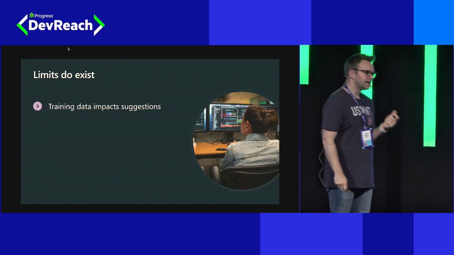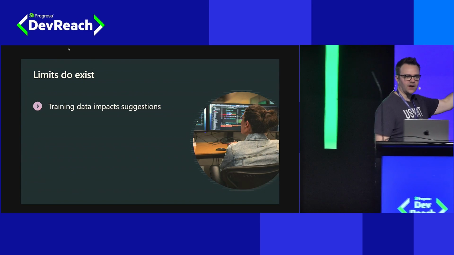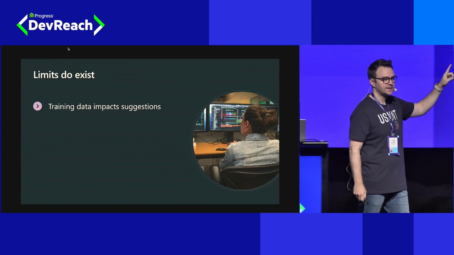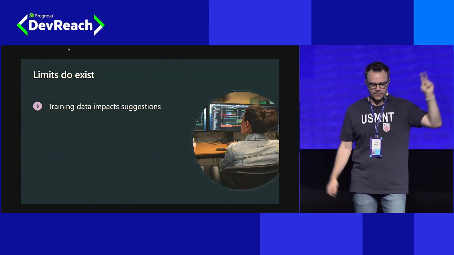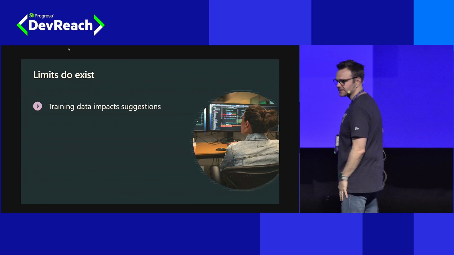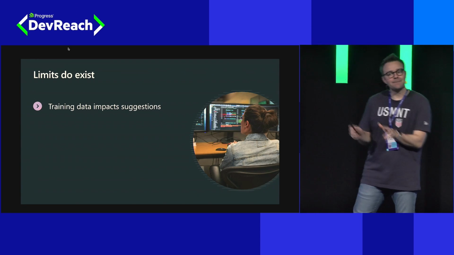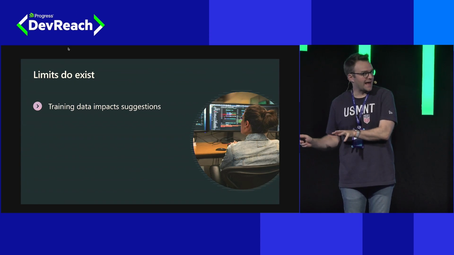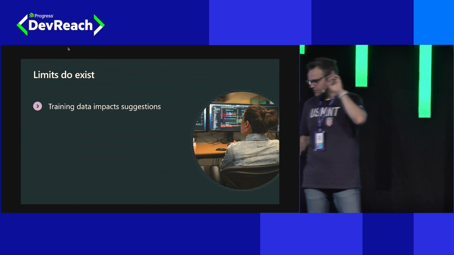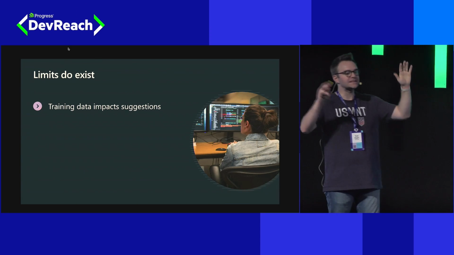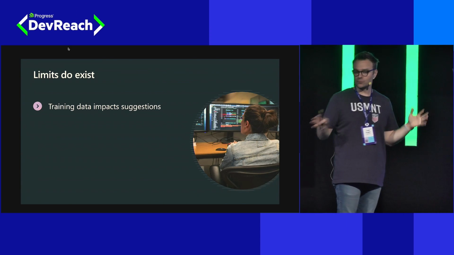The training data impacts the suggestions. That makes sense. What did we say yesterday? We said models are trained to fixed points in time with the data that they have, and they do not learn and they do not remember. So the training data behind GitHub Copilot is very similar. It is based on a fixed point in time, and as you might imagine, it's going to be a lot better for code that has lots of examples to pull into that training data set. So for example, if you work with JavaScript or Java, .NET, Python, all these languages for which there's a lot of open source code out there for GitHub to train on, you're going to get really good suggestions.